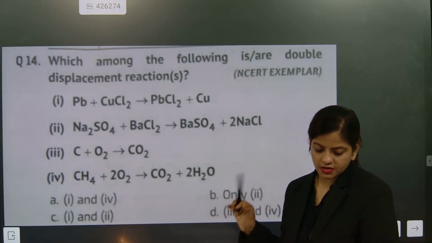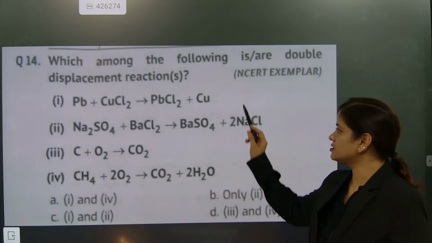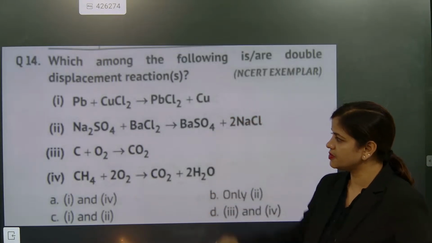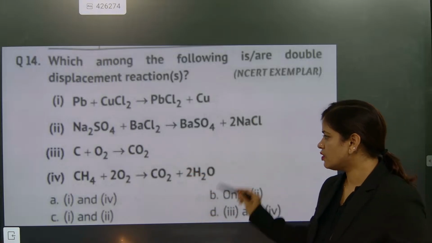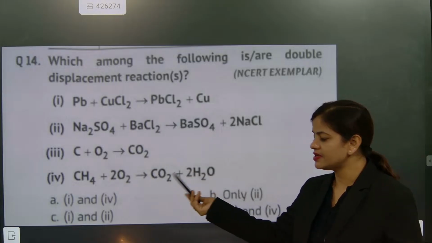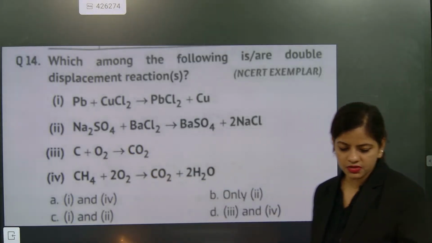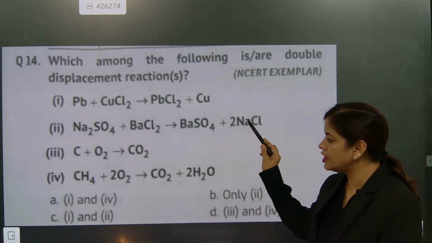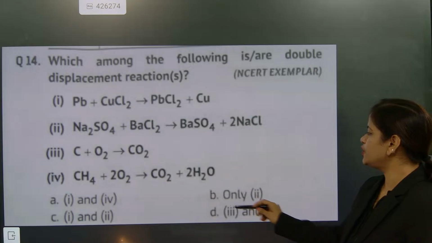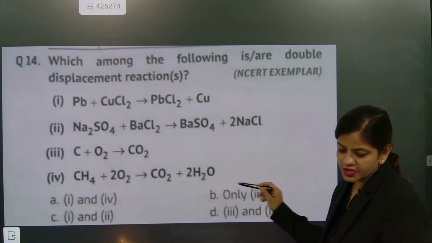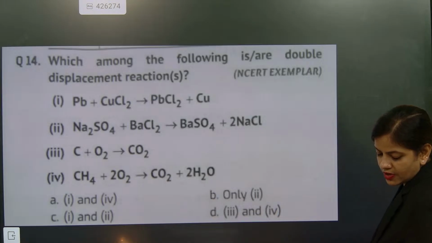Tell me fast. See, here this is not a double displacement reaction. This is a displacement reaction, but not a double displacement reaction. This is also not, and this is also not a double displacement reaction. Here, the elements are not getting displaced. The one which is a double displacement reaction is this one. So only 2 is a case of double displacement reaction. Absolutely correct. B is the option. Okay.